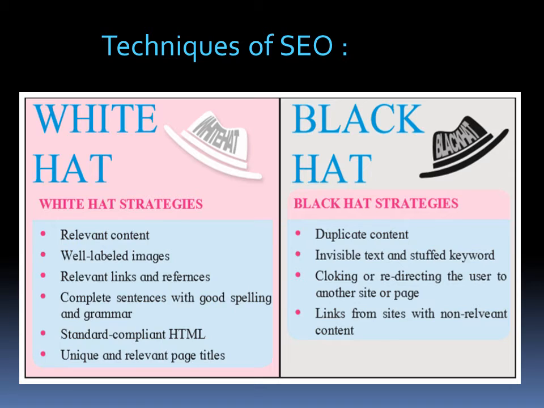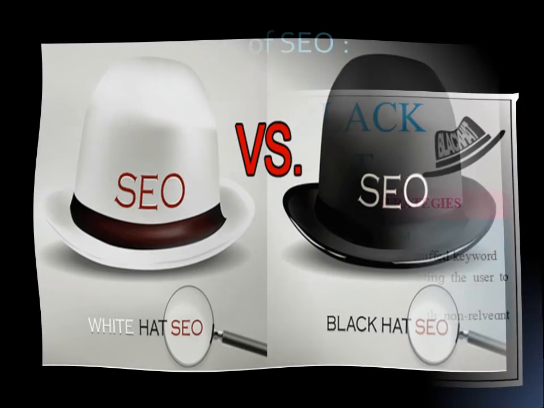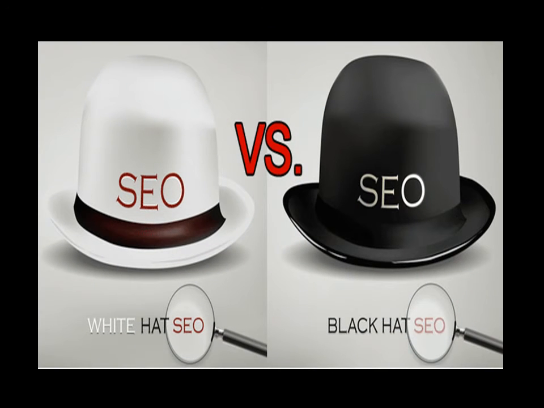Now I will explain this briefly, that is what is white hat and what is black hat SEO. When Google is going to rank your website, it requires 4 to 8 months. But there are some people who find some shortcuts to rank on Google quickly.